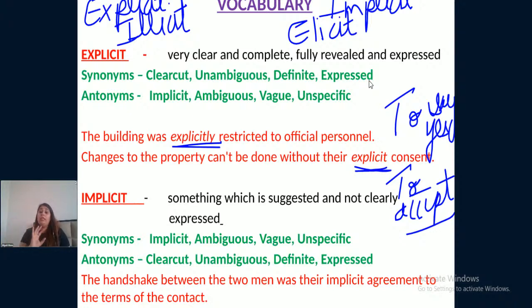So it was their implicit agreement, which means by their handshake they have accepted all the rules and regulations, right? So it is implicit because the papers are not signed yet. So explicit means very clear, complete, expressed, revealed, explained, and implicit means you just get an idea of that, which is not clearly expressed, right?